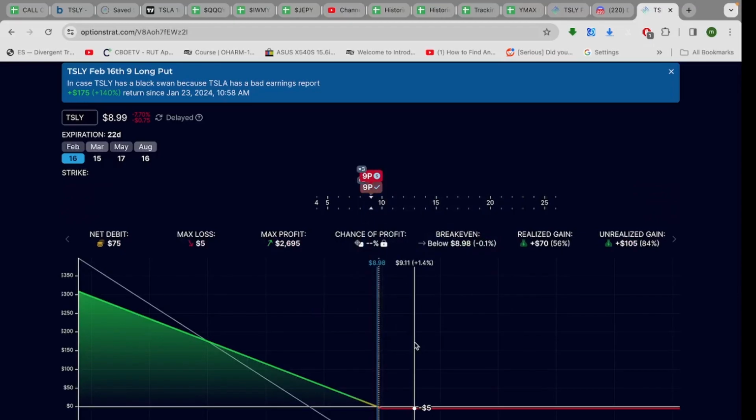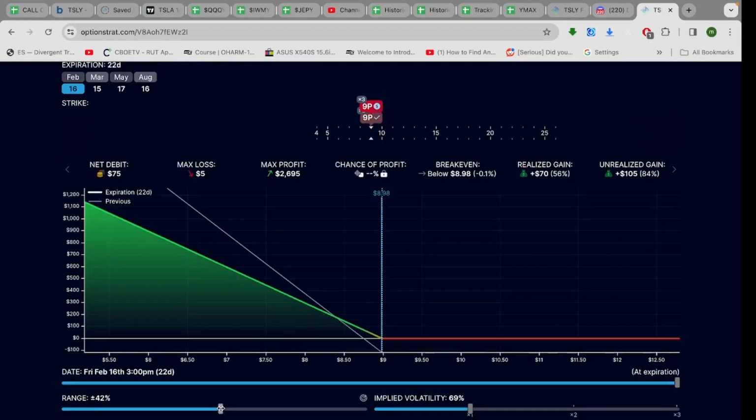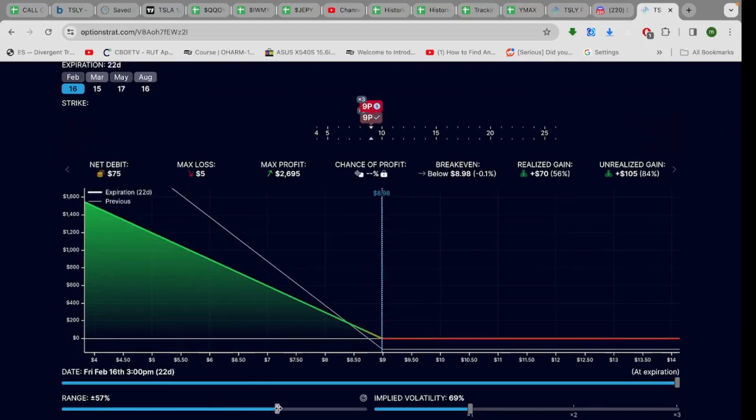The worst thing that can happen to us is it can go to $5. If TSLY keeps going down, God forbid, I don't think it's going to. I hope it doesn't. But if it keeps going down, we have a free ride until February 16th on the way down. But in this scenario, we have fictional shares that we're trying to partially insure.